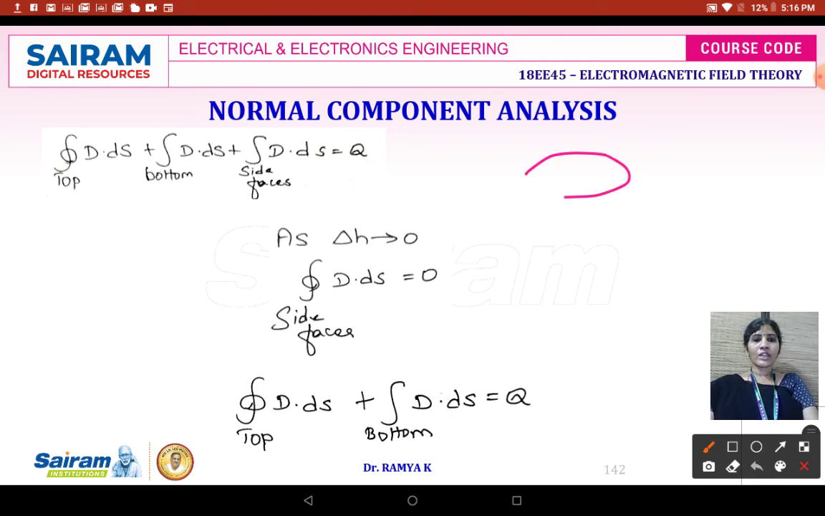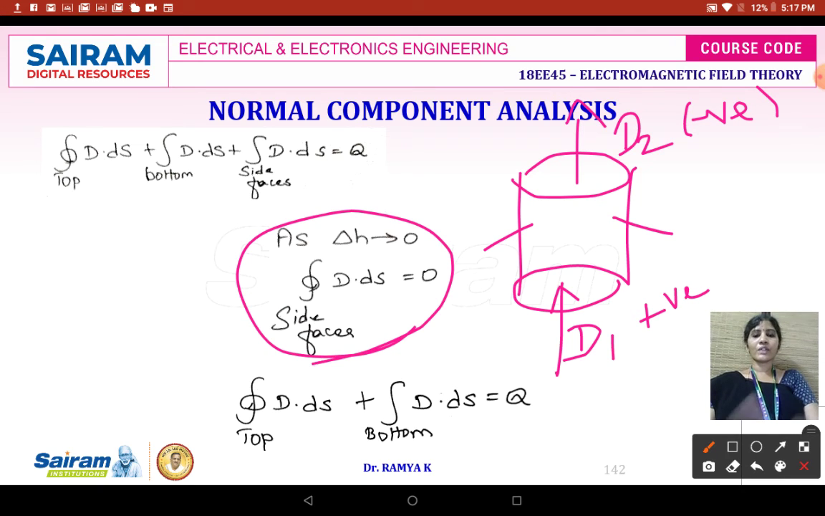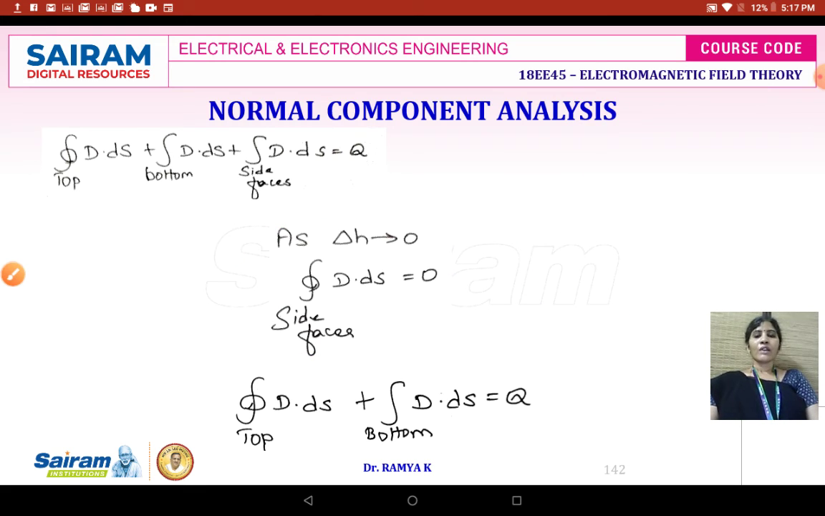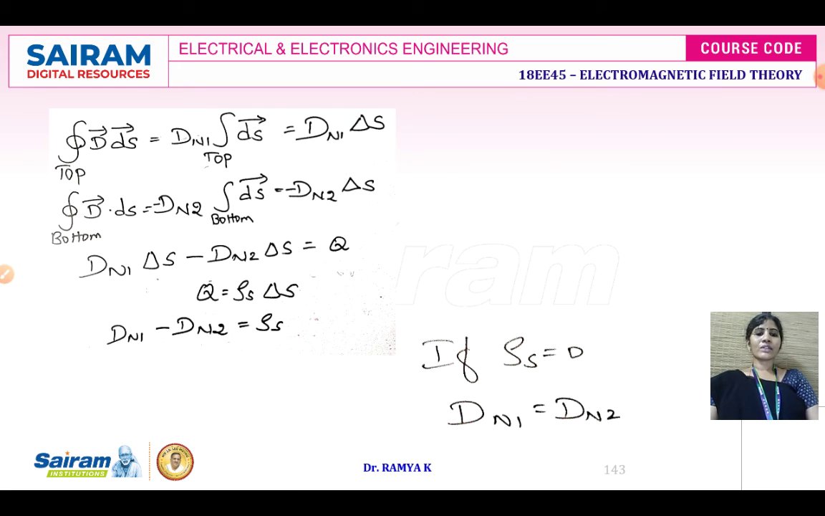Here is your Gaussian cylinder. Flux density is entering at the bottom and flux density is leaving at the top. If you assume this is D1 and this is D2, the flux density entering is kept as positive and the flux density leaving is kept as negative. Side flux densities cancel each other, so the side face flux density is equated to 0. Finally, we have the bottom face electric flux density and top face electric flux density equal to Q. Since it is a dielectric medium, the charge density is 0. When you substitute, you get Dn1 is equal to Dn2.